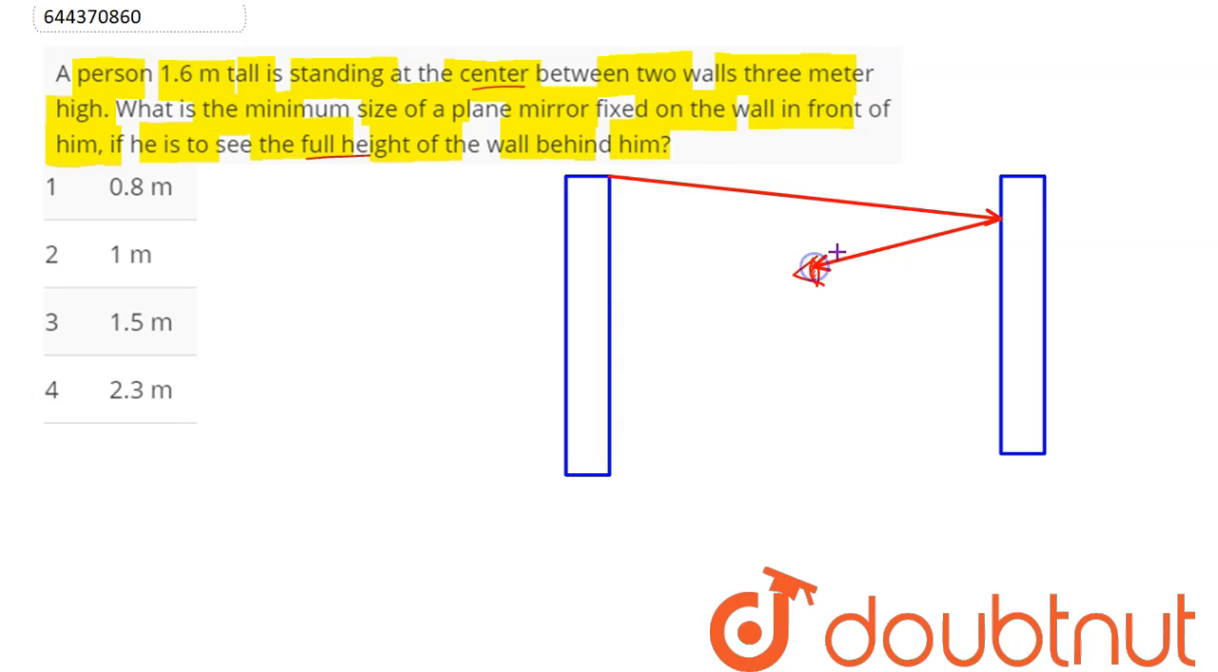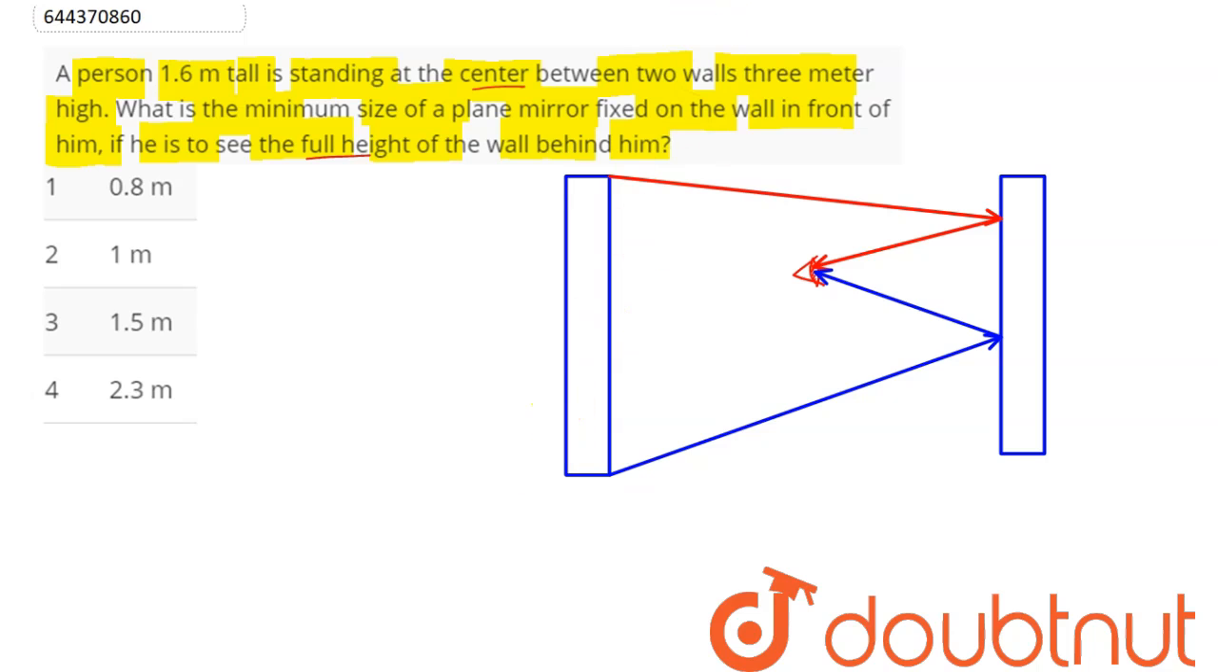And next we can say the other ray from the, let's say, bottom part must come and meet him at this eye. Here he will be seeing these two ends. So he will see this full wall.